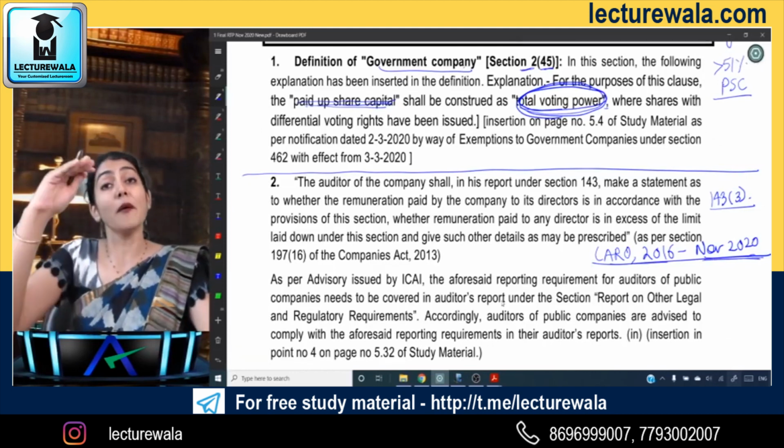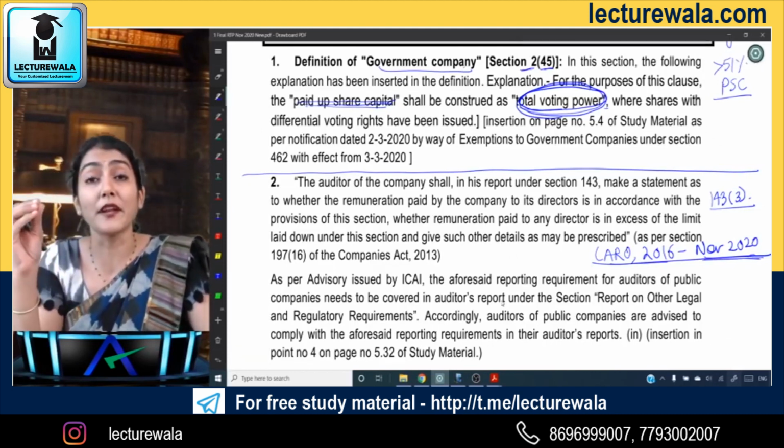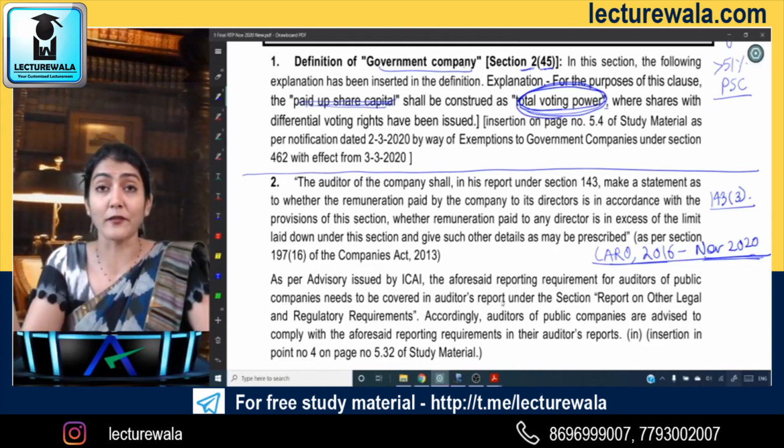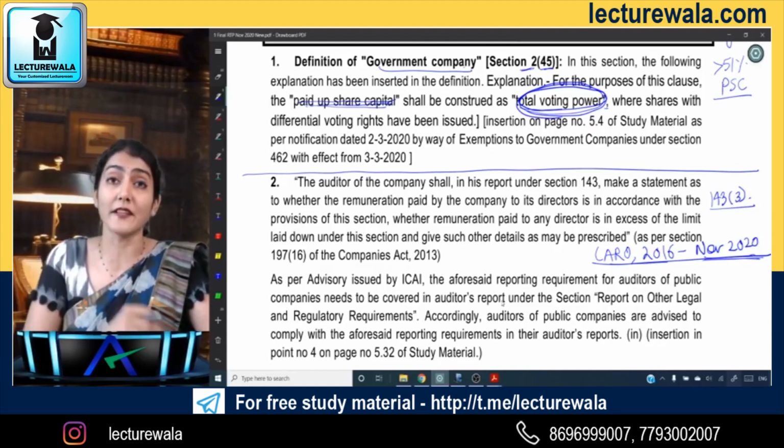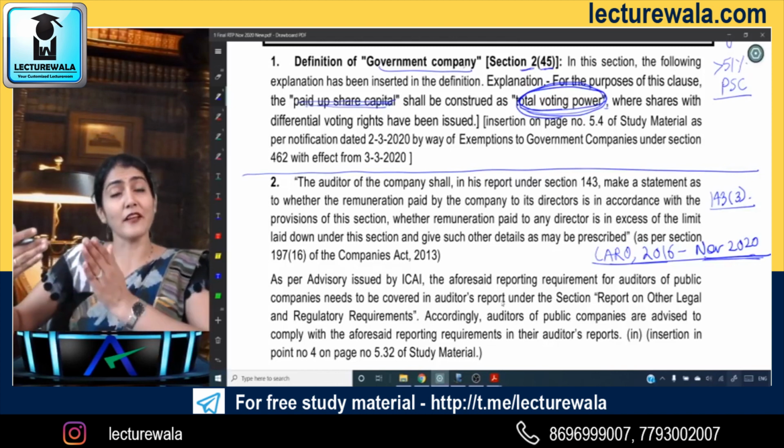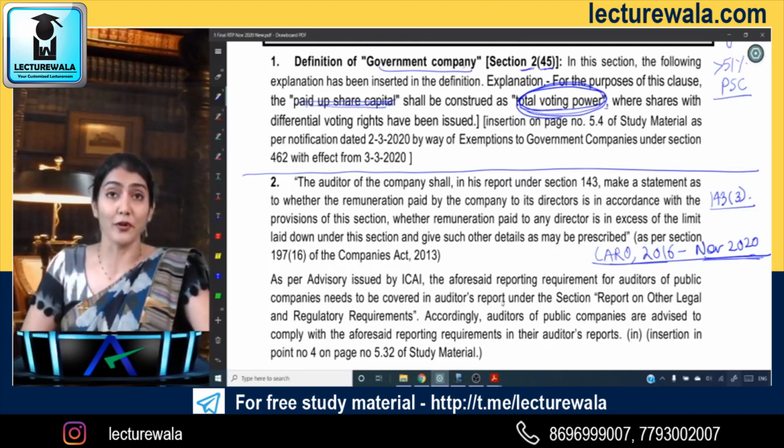Okay, now coming back to reporting on other legal and regulatory requirements. One, you make a reference to 143(11), those matters have been reported as an annexure to the audit report.